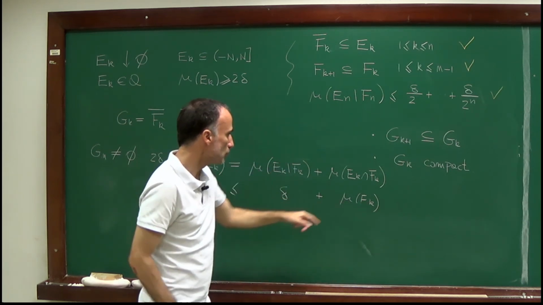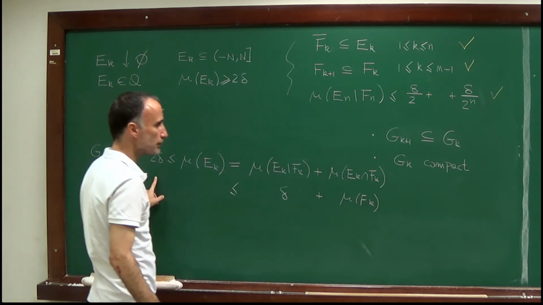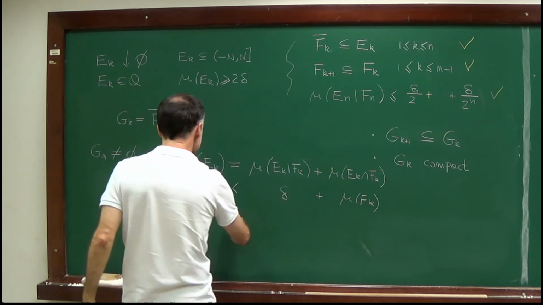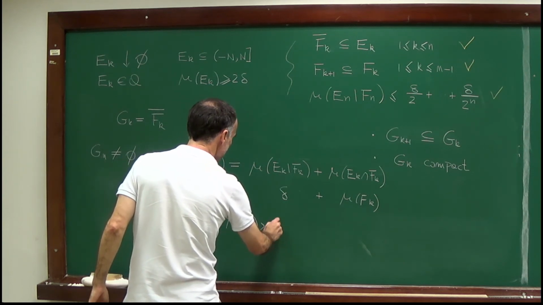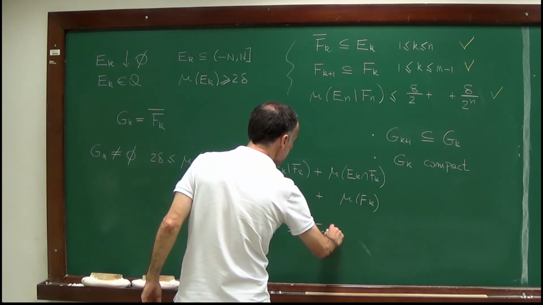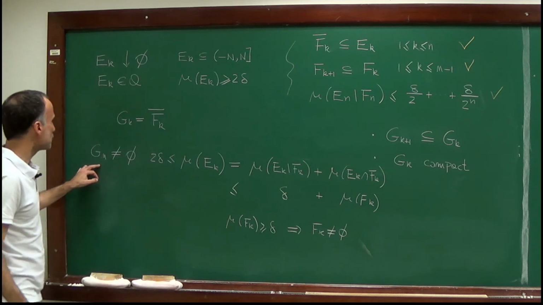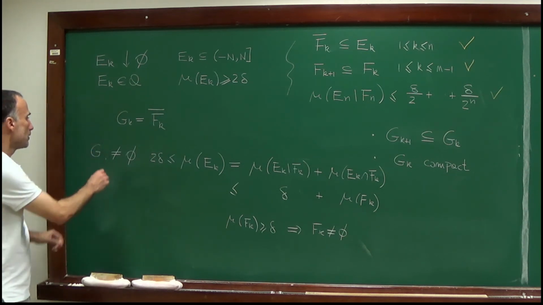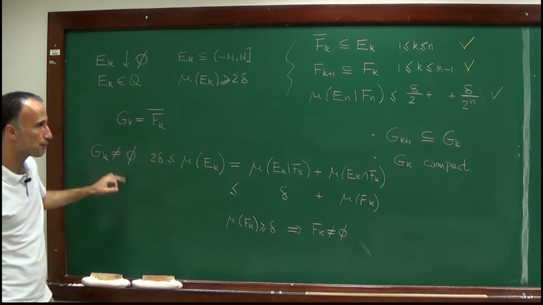So we have that mu of F_k is larger or equal than 2 delta. And this implies, of course, that F_k is non-empty, and therefore G_k, which is the closure of F_k, is non-empty.